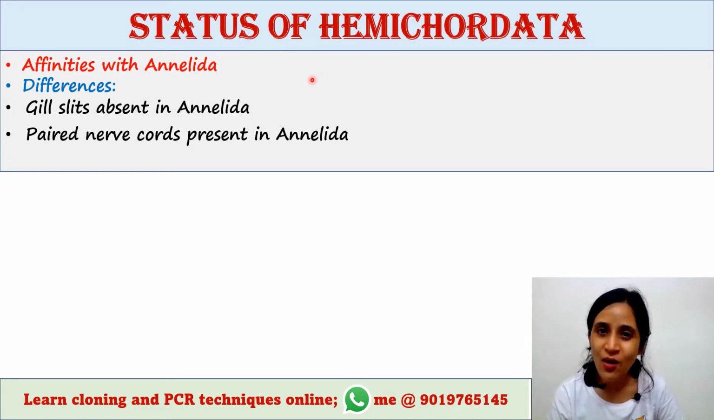Now the Hemichordata differs from the Annelida in the following features. Gill slits are absent in Annelida, whereas they are present in Hemichordata. Paired nerve cords are present in Annelida, but these are absent in Hemichordata.